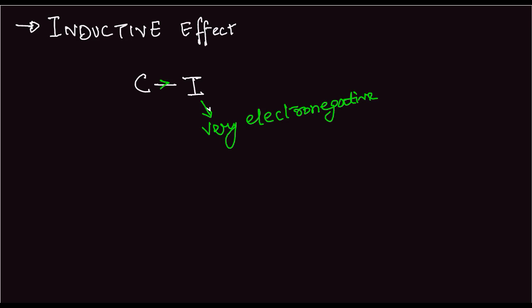So it will attract the electron pair which is present in the middle towards its side, and so there will be a delta negative charge over iodine and a delta positive charge developed over carbon because of dissymmetric electron sharing. And therefore that will lead to the development of delta charges, and this is known as the inductive effect. So there are two forms of inductive effect.